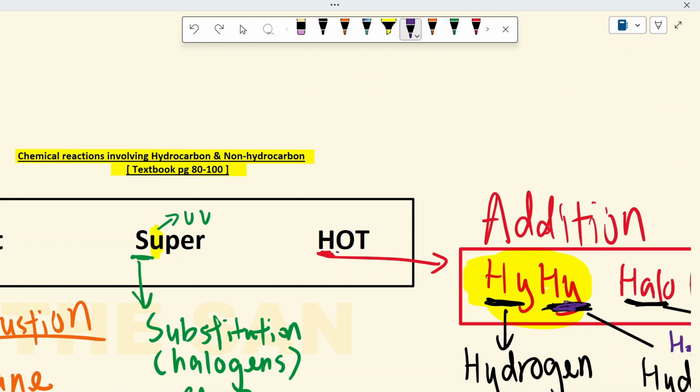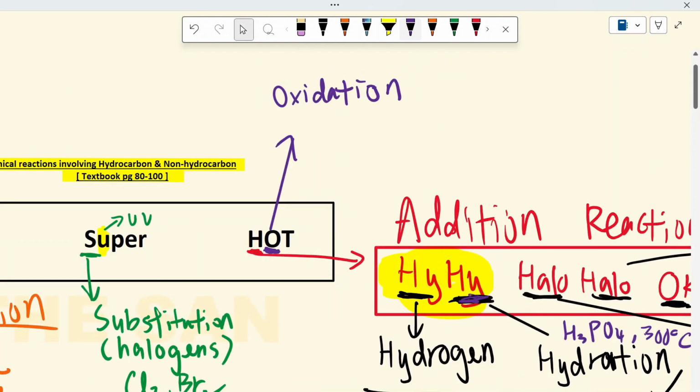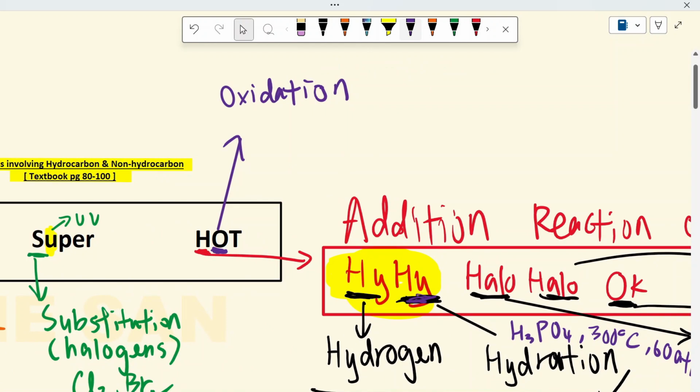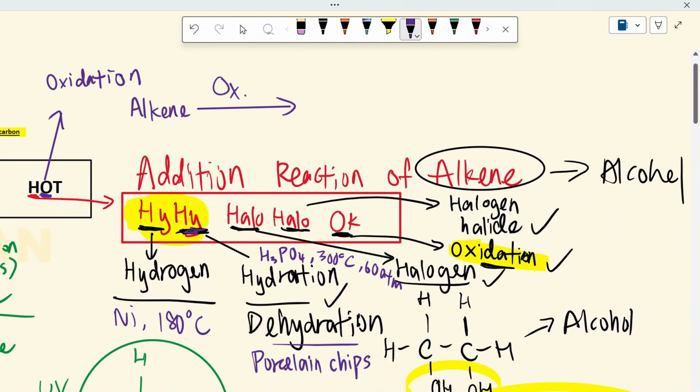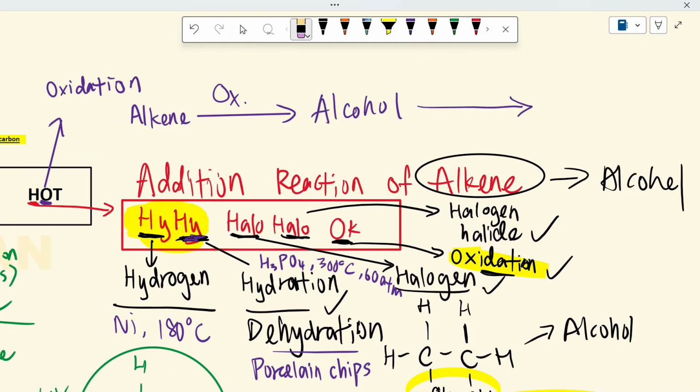So lastly, we'll look at the O here. This stands for oxidation. This is a super simple oxidation chain, which is when alkene undergoes oxidation, we will get what? Just now we were talking about this, right? Oxidation here, then we will get alcohol, right? And then when alcohol undergoes oxidation, then we will get carboxylic acid.